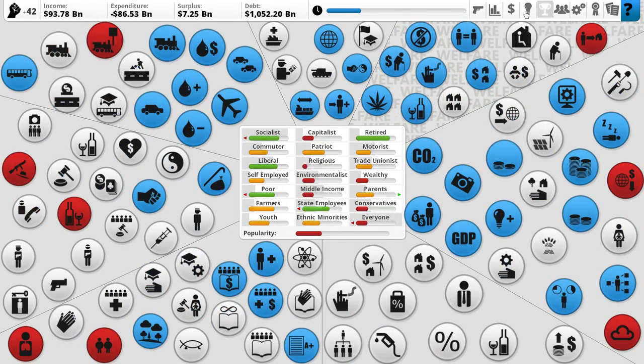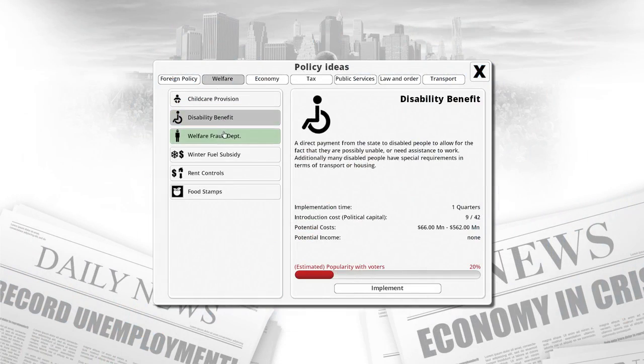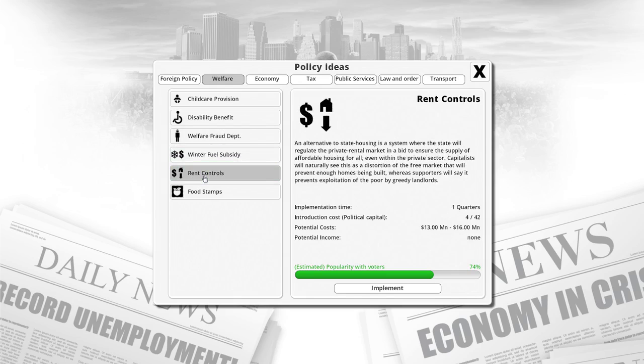I think I need to do sort of like a populist measure here. What's going to be popular with people? Welfare fraud department. Rent controls. Very popular. Capitalists will naturally see this as a distortion of the free market. They'll prevent enough homes being built, whereas supporters say it prevents exploitation by greedy landlords.